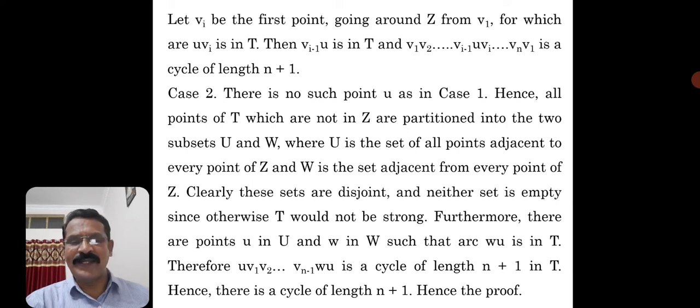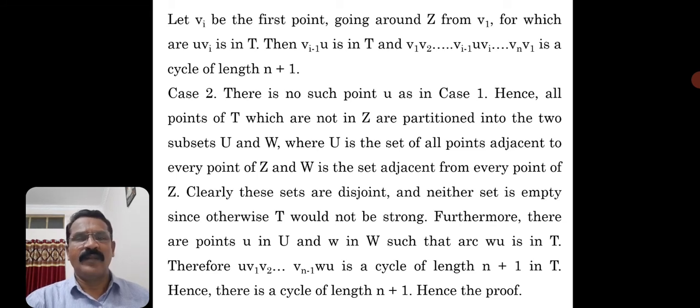Furthermore, there are points, say the point U belongs to the set capital U and point W belongs to the set W, such that arc WU is in the tournament T. Therefore, U, V1, V2 and so on, Vn minus 1, W, U is a cycle of length n plus 1 in the tournament T. Hence, there is a cycle of length n plus 1. This concludes the theorem; we have proved the theorem.